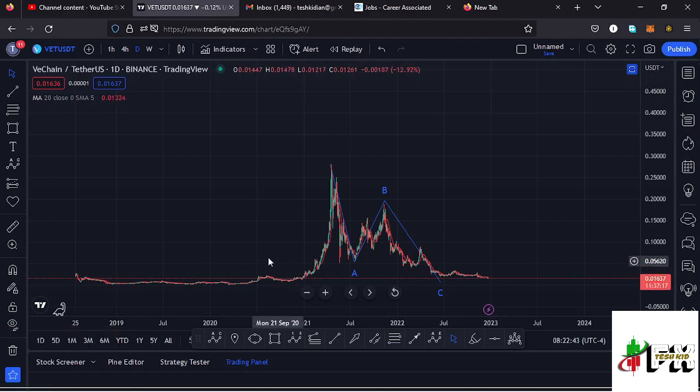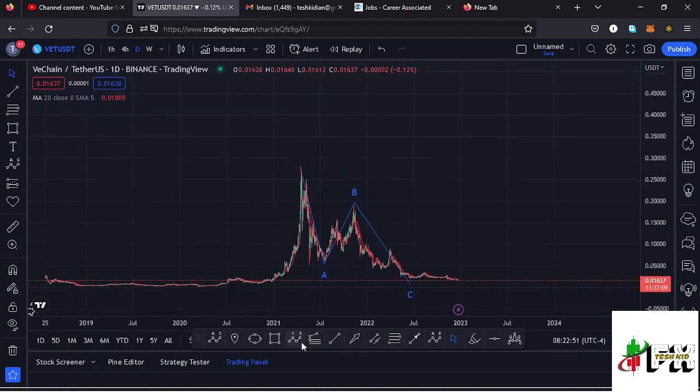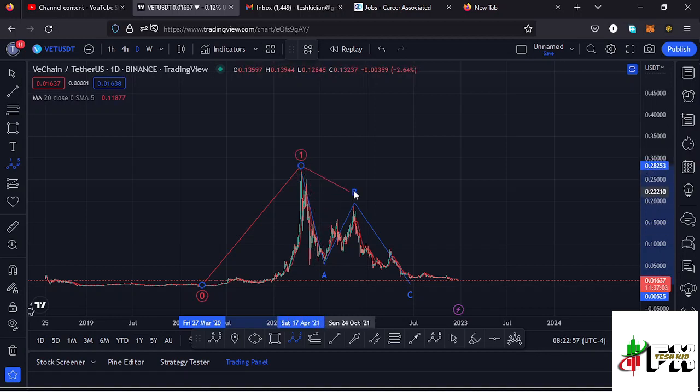So Vechain, from these low prices that we had been trading within, we saw a very nice bounce to the upside, making it to an all-time high at around the $0.28 mark in a movement that I've been terming as a higher Elliott wave count 1 to the upside. And after seeing the all-time high, we started this bear movement to the lower side in this massive ABC corrective structure, which has now taken us back to around the $0.015 mark in a movement that I've been terming as a higher Elliott wave count 2.